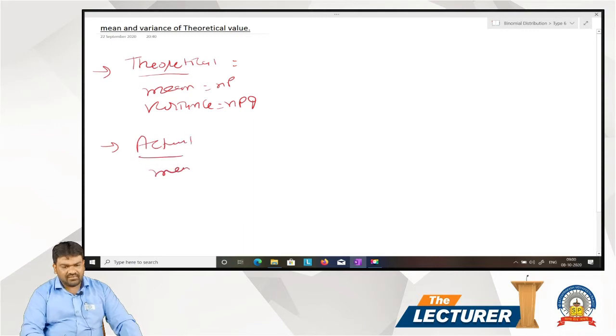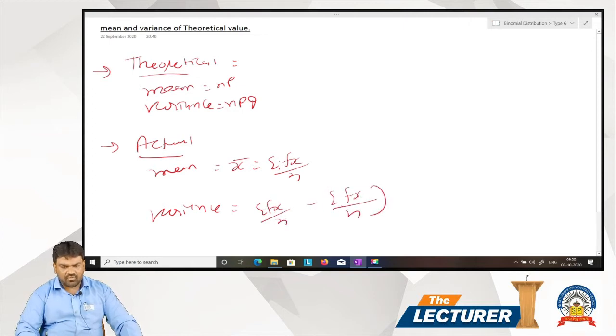Actual mean is equal to x bar is equal to sigma fx divided by n. Variance is sigma fx square upon n minus sigma fx upon n whole square.